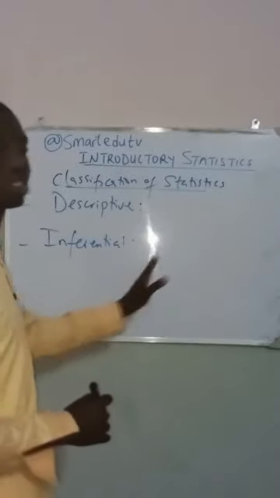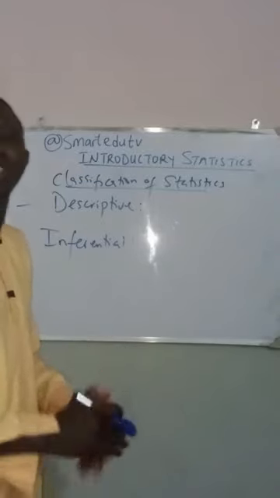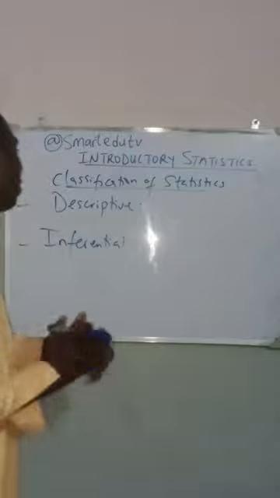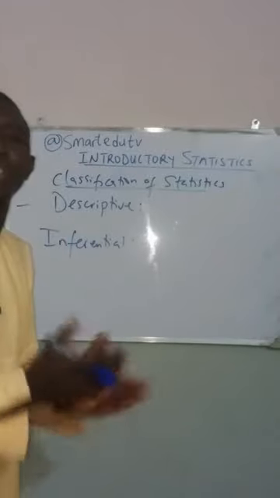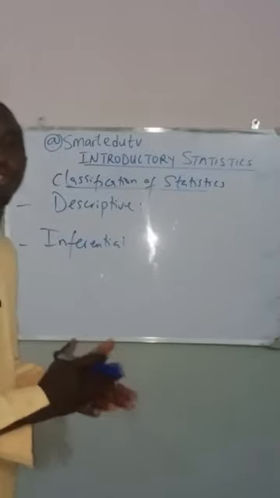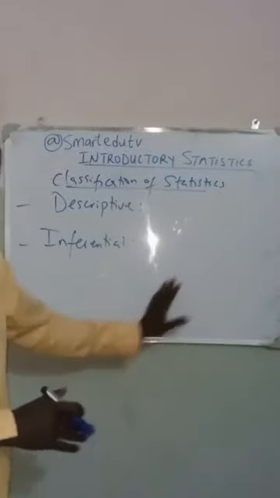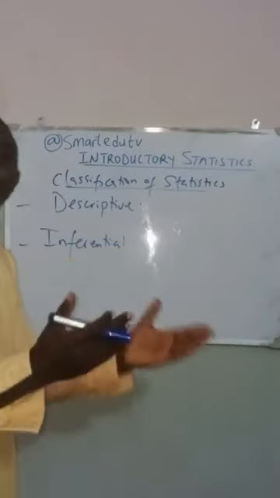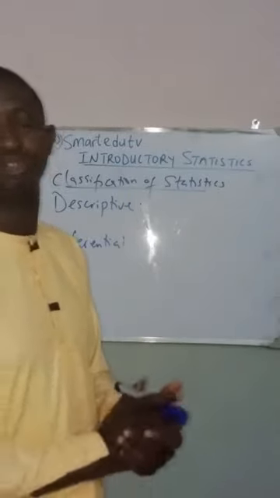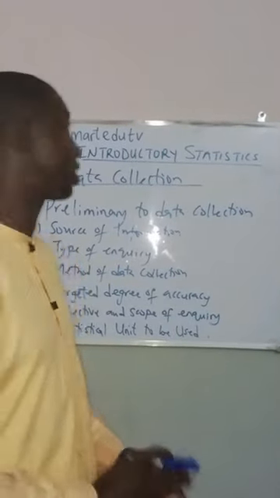Okay? For the descriptive statistics, it deals with the summarization and describing of data. For the inferential statistics, it draws conclusion from a given set of data. So that is the difference between descriptive statistics and inferential statistics. For descriptive, it describes and summarizes, while for inferential statistics, it draws conclusion from a given set of data.